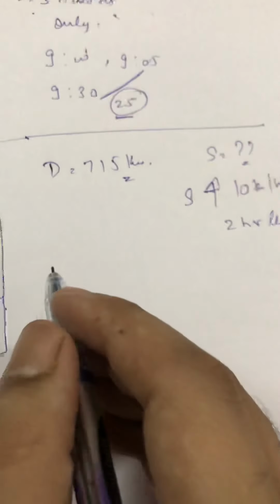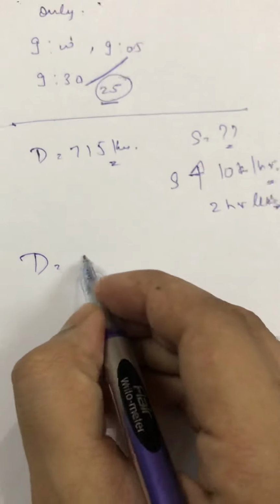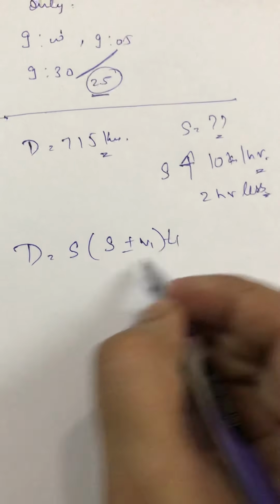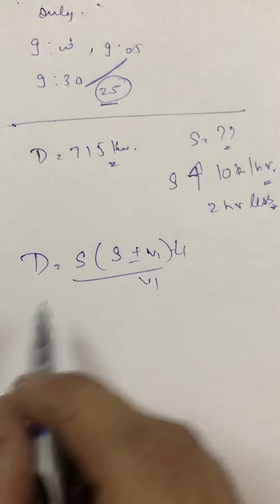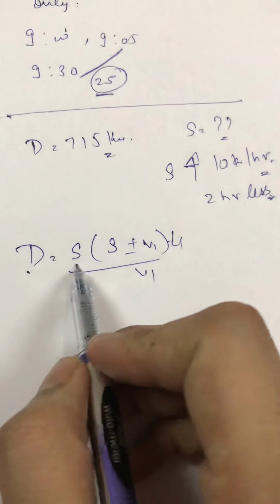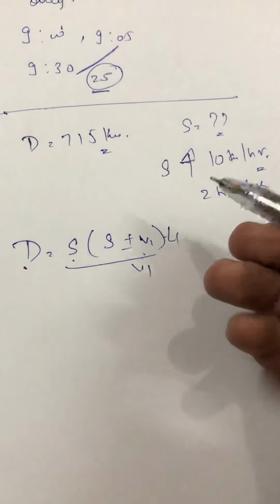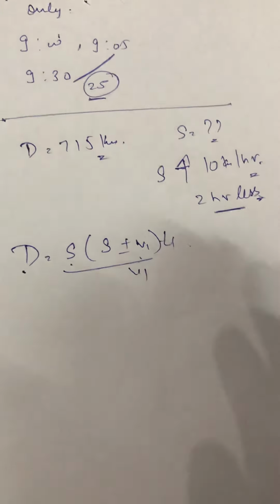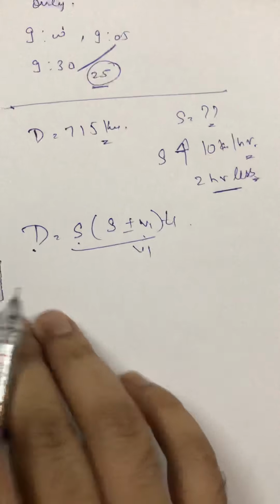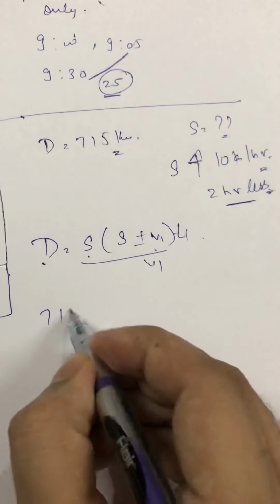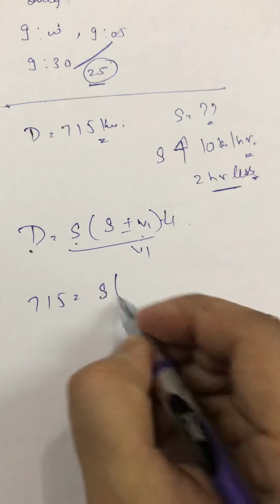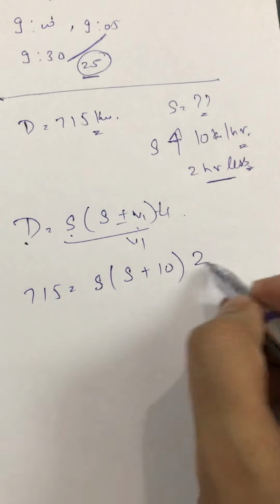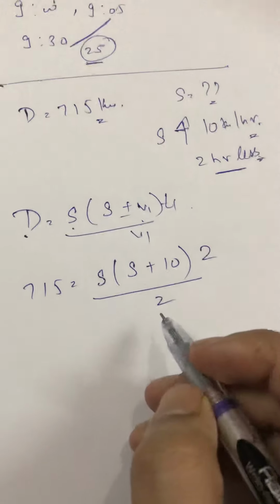If you only memorize one result, distance equals speed, speed plus minus v1, into t1 by v1. Distance is the actual distance, speed is the given speed, v1 is the increase or decrease in velocity, and t1 is the change in the time, either 2 hours less or 3 hours less. We can solve this question also. The distance was 715, and the speed here we don't know. It is increased by 10, so I'll use plus 10. Time is 2 hours less, so I'll write 2.